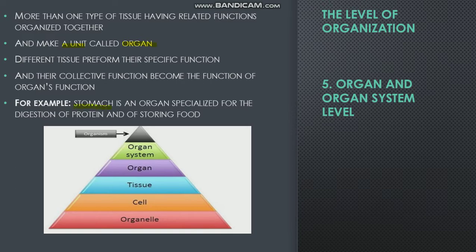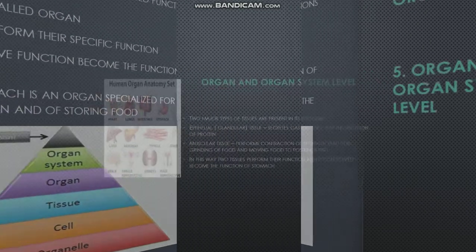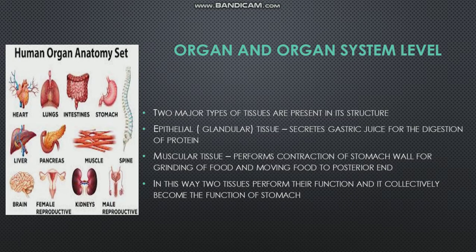For example, the stomach is an organ specialized for the digestion of protein and for storing food. Two types of tissues are present in its structure: epithelial tissue and muscular tissue. Epithelial tissue is also called glandular tissue because it secretes gastric juice for the digestion of protein. And muscular tissue contracts the stomach wall for grinding of food and moving food to the posterior end. In this way, two tissues perform their functions and their collective function becomes the function of the stomach.